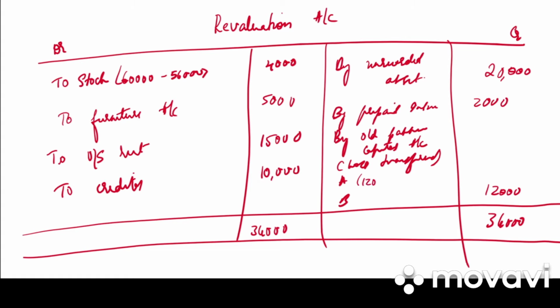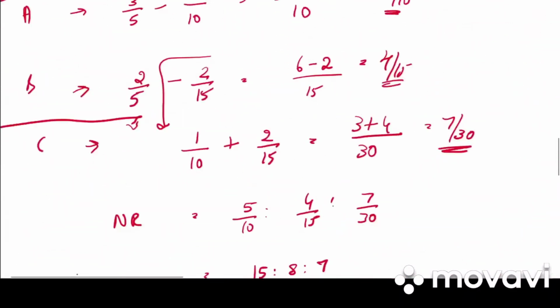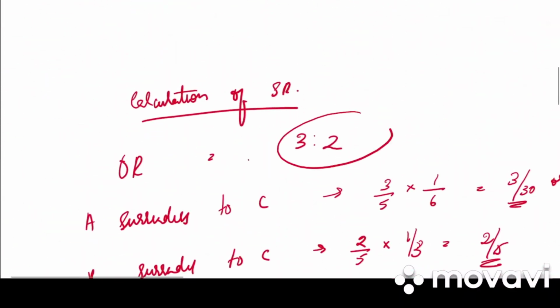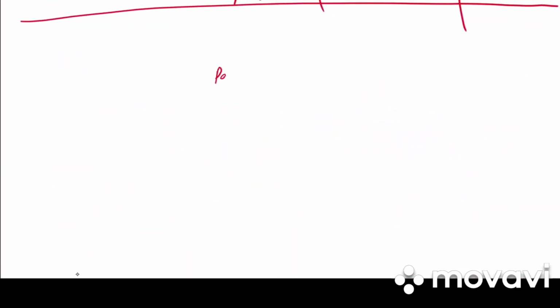So for A it is 12,000 into 3 by 5, that is 7,200. For B, 12,000 into 2 by 5, 4,800. Why 3 by 5 and 2 by 5? Because they have given us the old ratio, that is 3:2. Clear? After this we need to prepare the partners capital account.